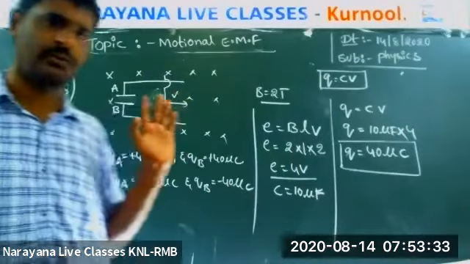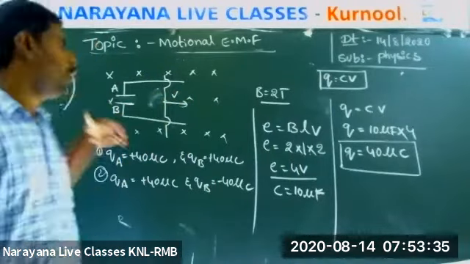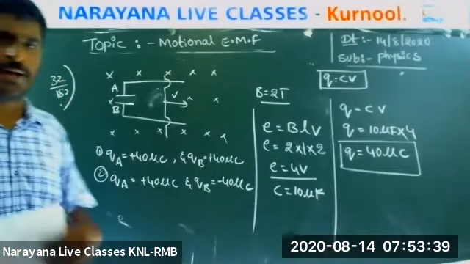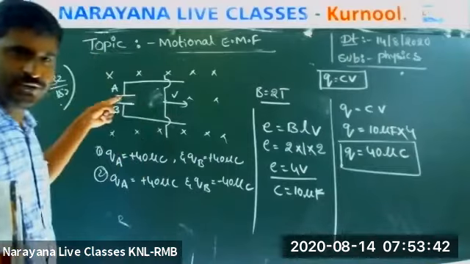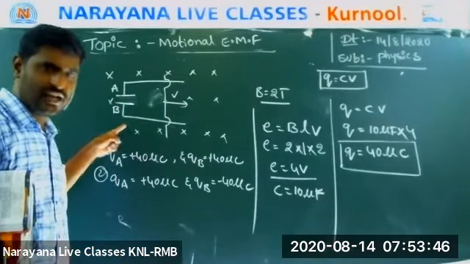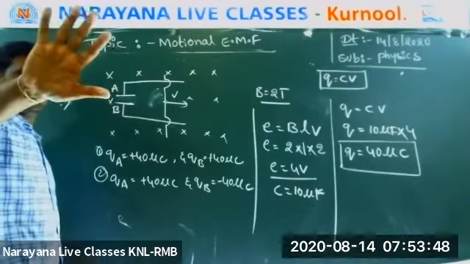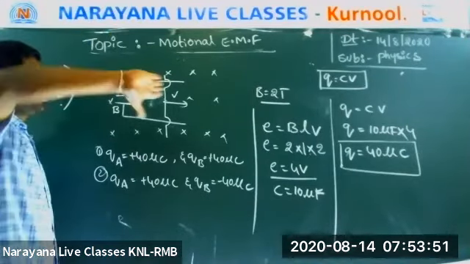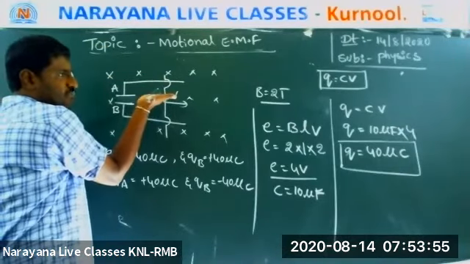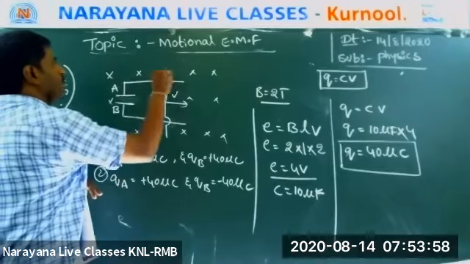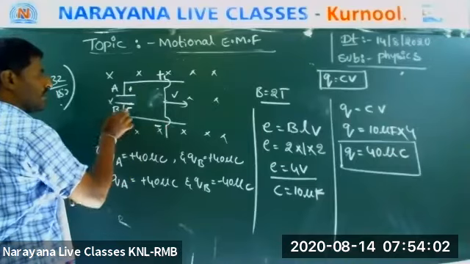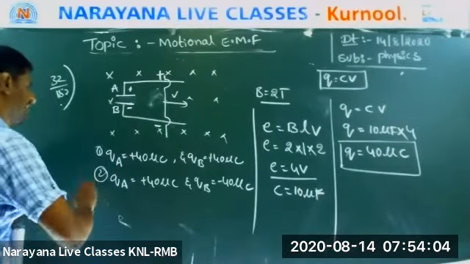Is everyone okay up to now? Now my question is, which one is positive and which one is negative? Shweta, A is positive, and B is negative, right? We use Fleming's rule. The magnetic field is like this, and the conductor is moving like this, which means this end is positive and this end is negative. If it is positive, this plate is also positive. If it is negative, this plate is also negative. So, which is the right answer?